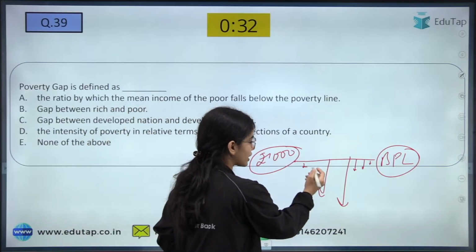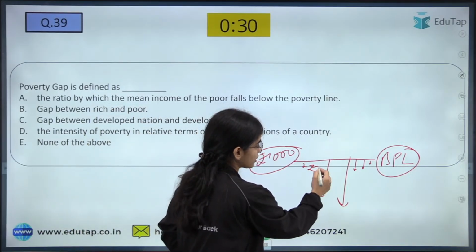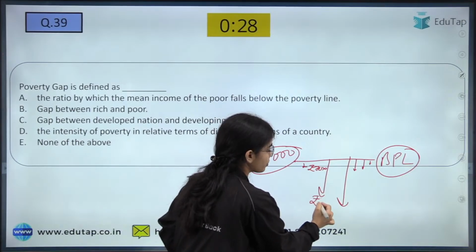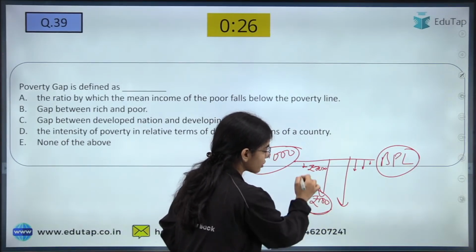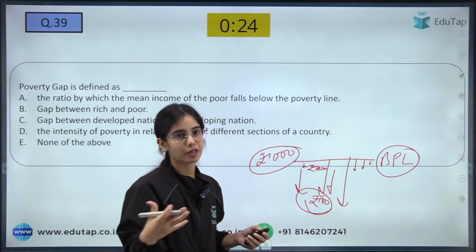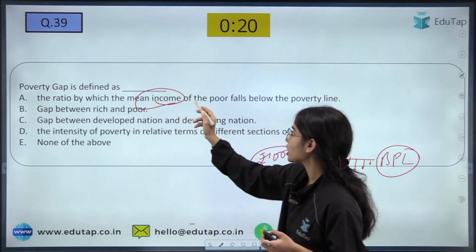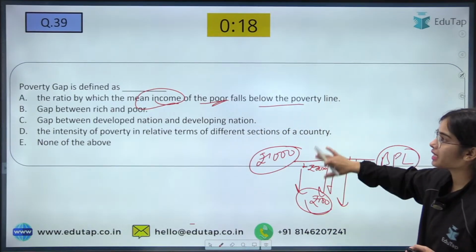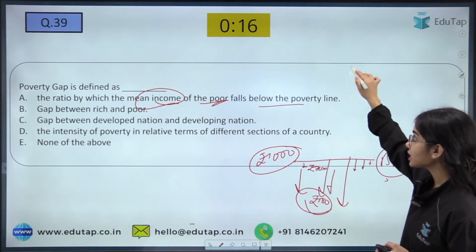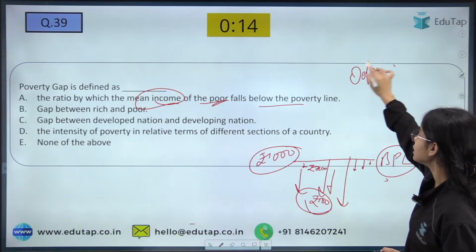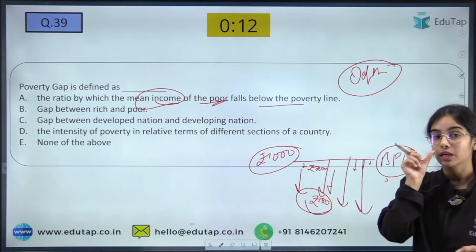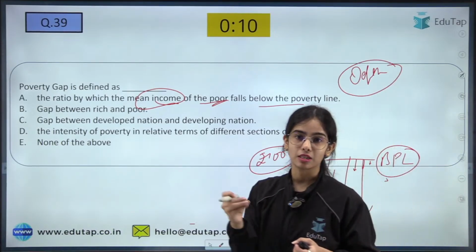So how poor you are? Let's say you have rupees 700. Someone has rupees 100 only. So that means there is a difference among the poor people also. So the ratio by which the mean income, the average income of the poor, falls below the poverty line, that is poverty gap, to see the depth of the poverty, how much depth is there in the poverty. Okay.